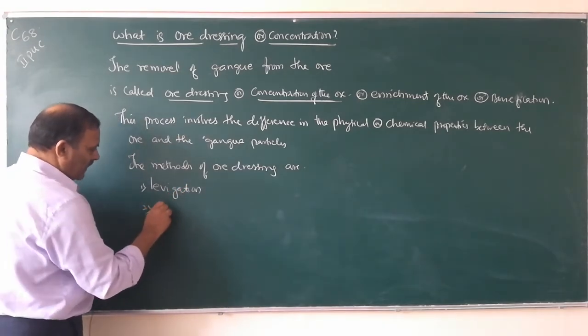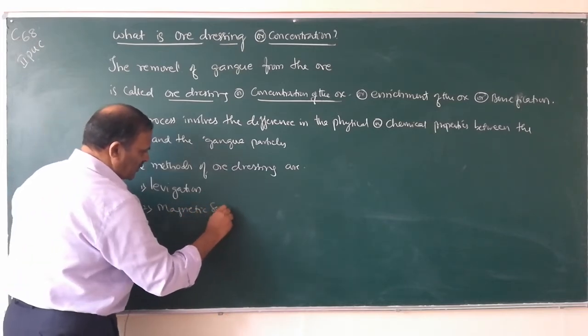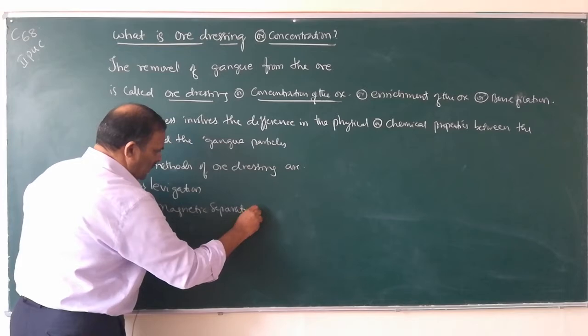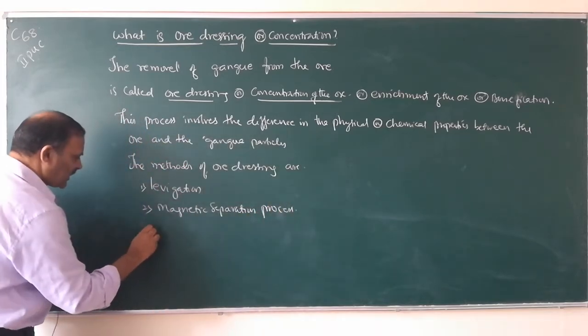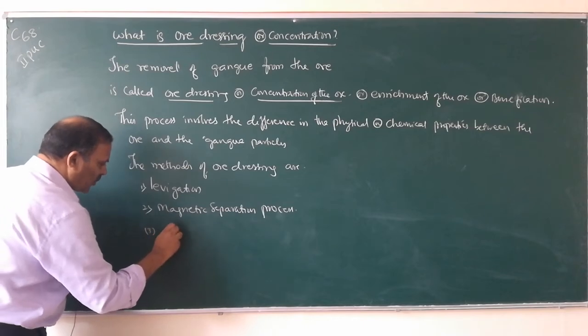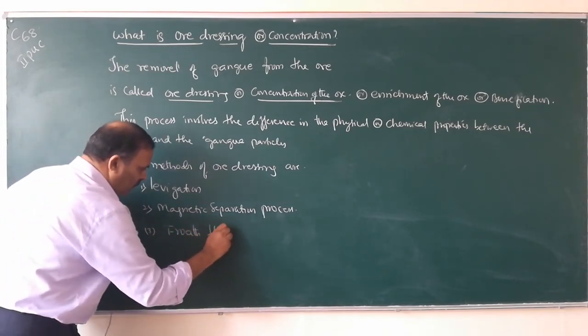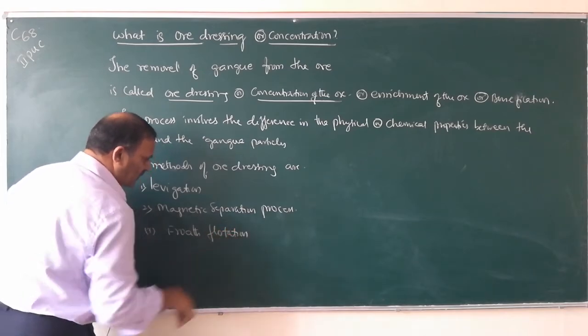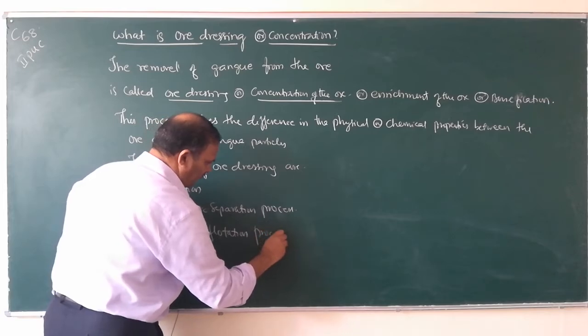Number two, magnetic separation process. Number three, froth flotation process.